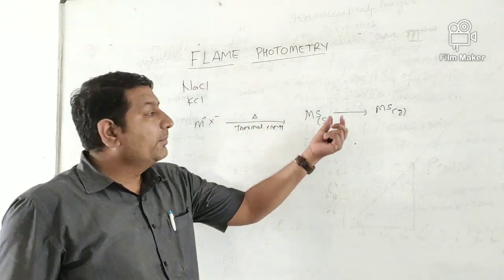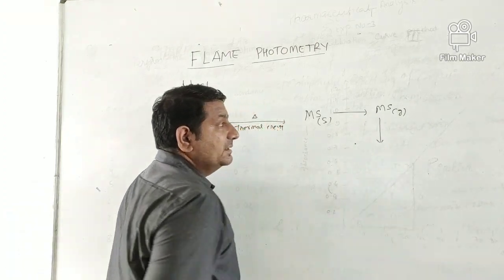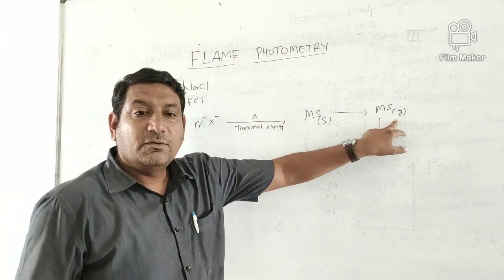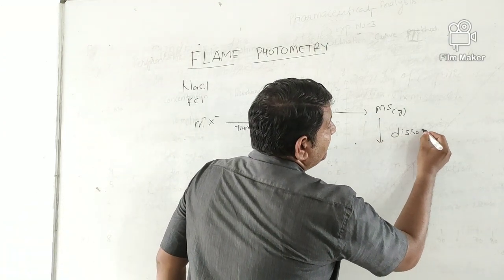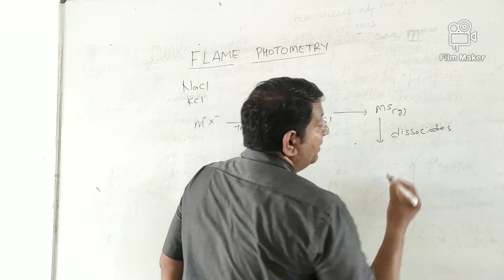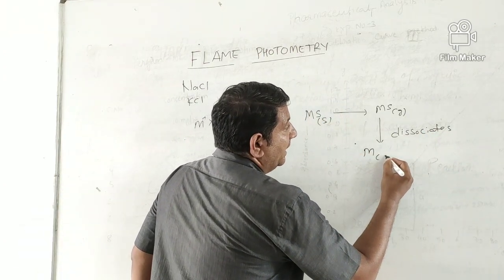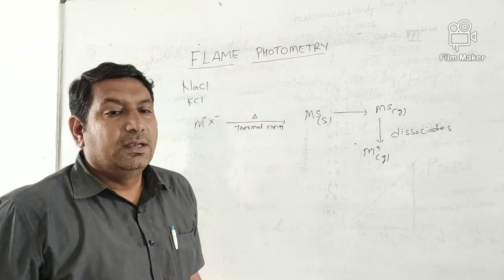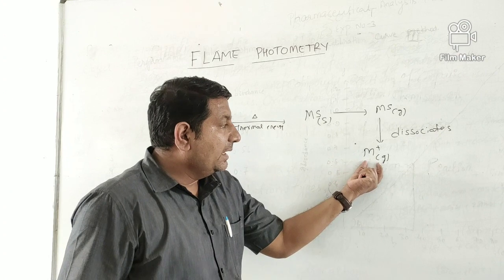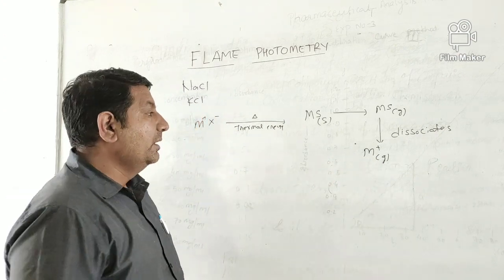This is the atomic form, the gaseous form, and on further heating this MX in gaseous atomic form dissociates and gets converted into M, which is in ionic form and gaseous. Now our metal ion is in gaseous form.